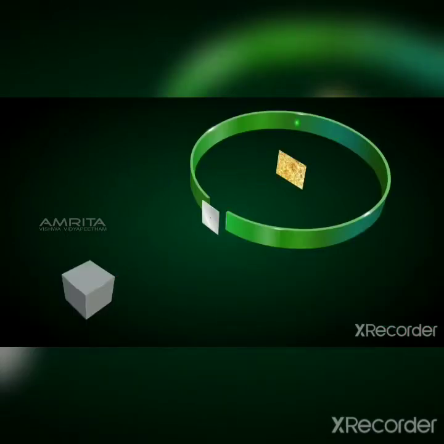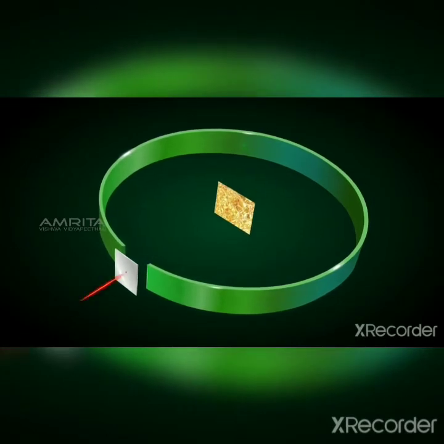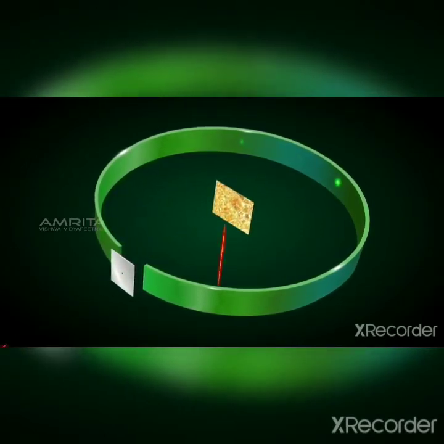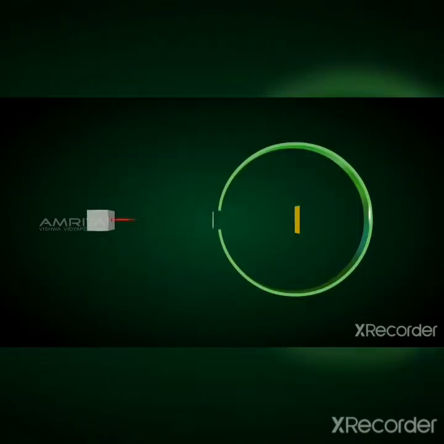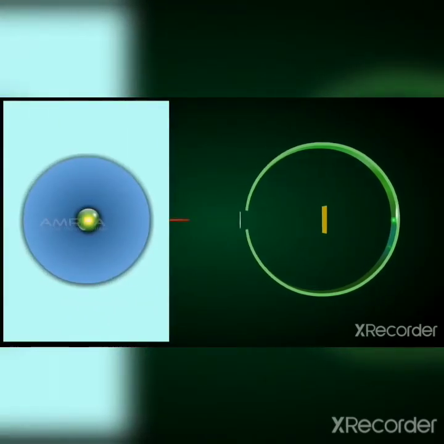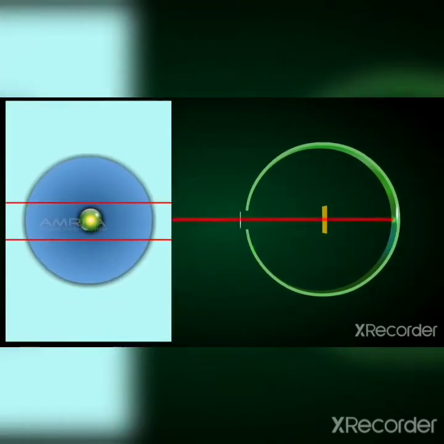The alpha particles which were scattered were detected using a detector and a circular fluorescent screen which was coated with zinc sulfide. As such, Rutherford observed that most of the alpha particles passed straight through the foil, which implied that most of the space inside the atom is empty. Some alpha particles were deflected by the foil at small angles, indicating interactions with a positively charged region within the atom. Very few alpha particles bounced back to the source, indicating that all the positive charge was concentrated within a small volume within the atom.